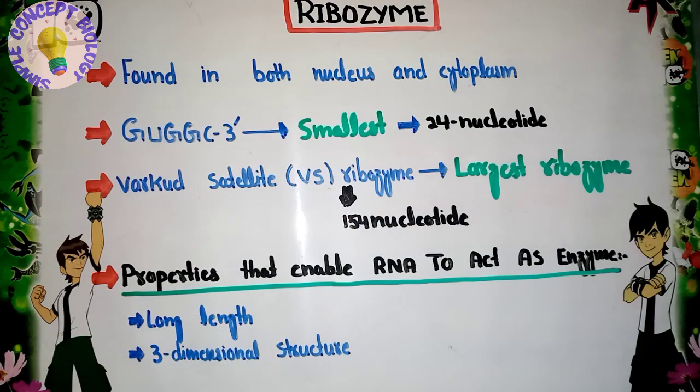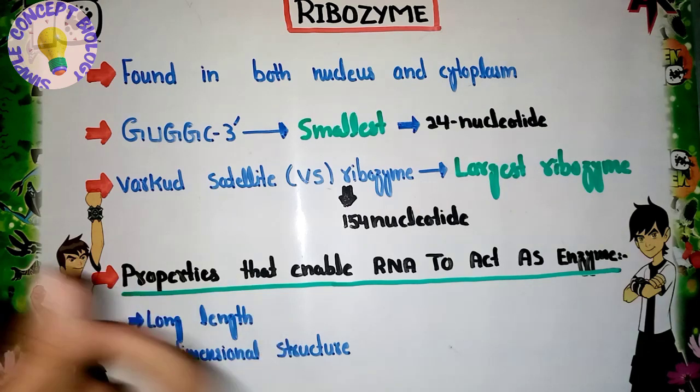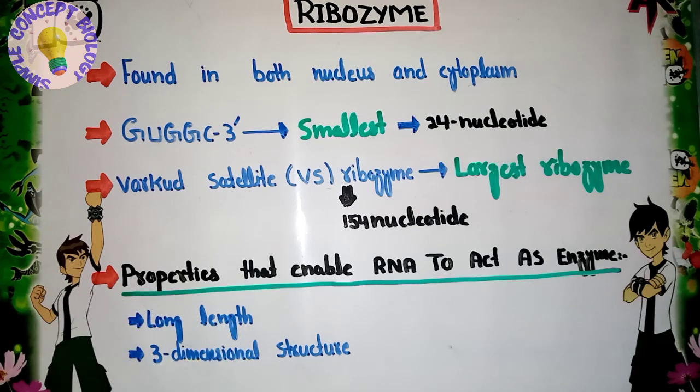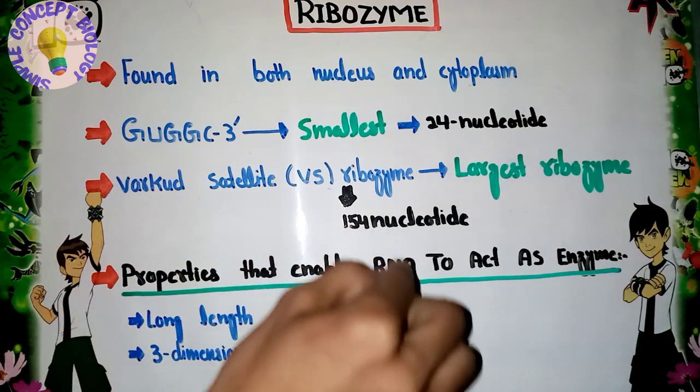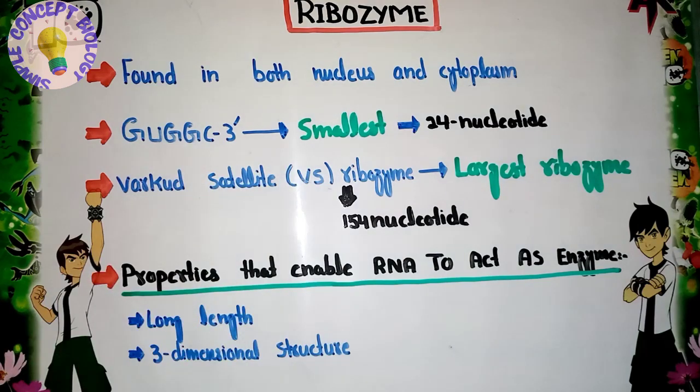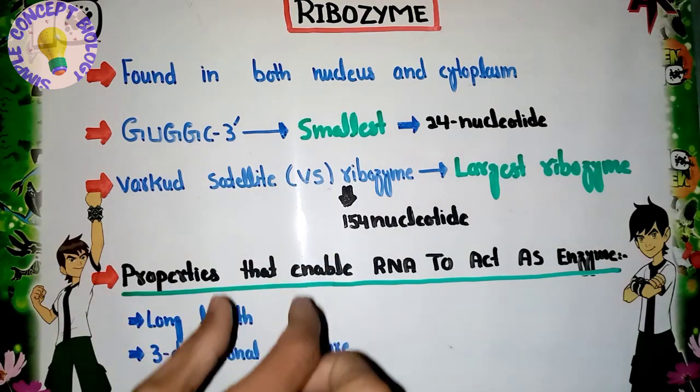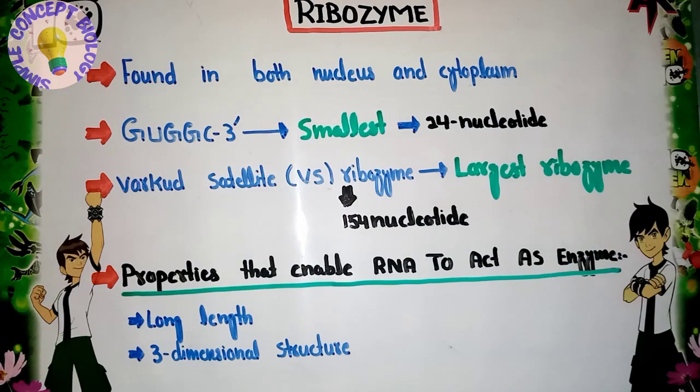Now we will discuss what properties are responsible for the RNA to act as an enzyme. This RNA acts as an enzyme because it has two important properties. The first one is that it has a long length. The next property is that it has a three-dimensional structure. So these two properties are responsible for RNA to act as an enzyme. Why does this RNA act as an enzyme? Because of these two properties, which enable RNA to act as an enzyme.